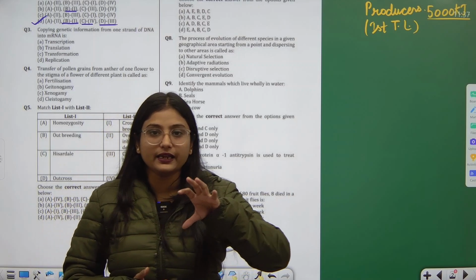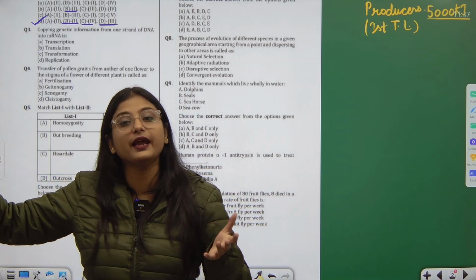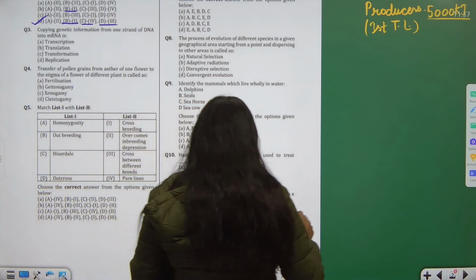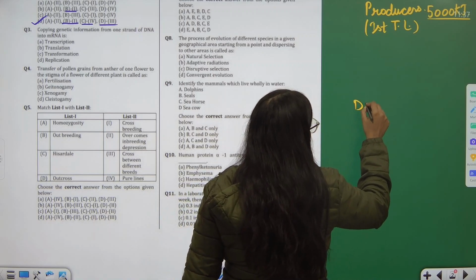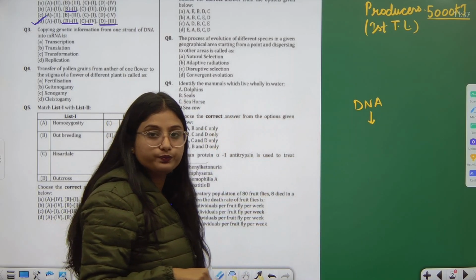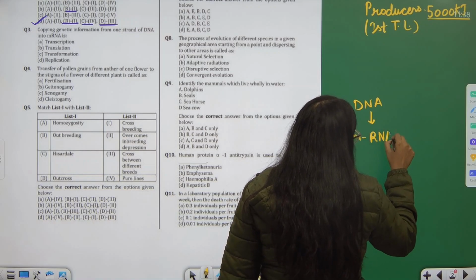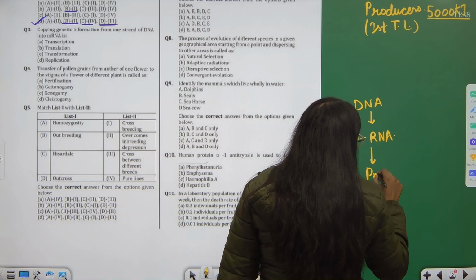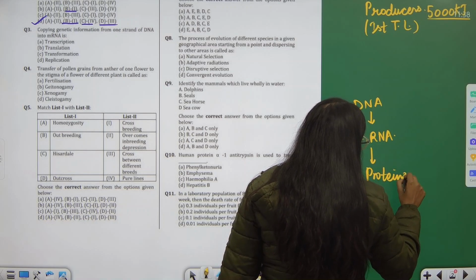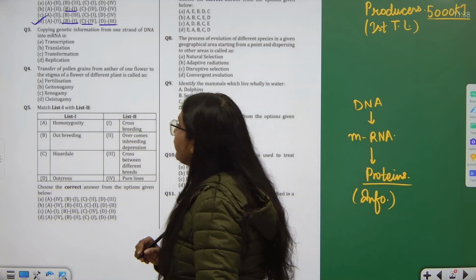That information is in the form of proteins. So how does it get converted? The DNA is transcribed into mRNA. Then mRNA is read as proteins, and proteins contain the information of that specific feature.